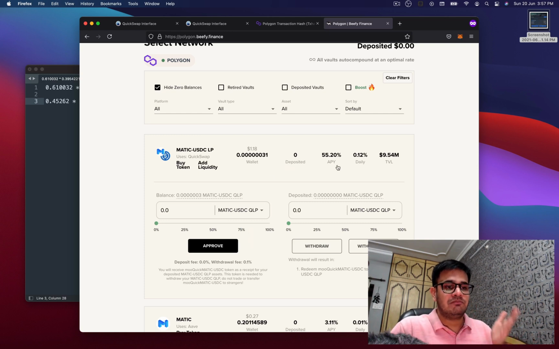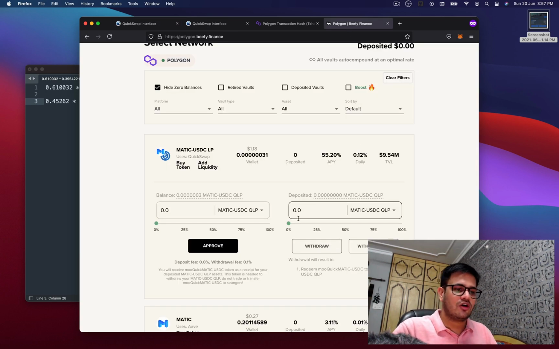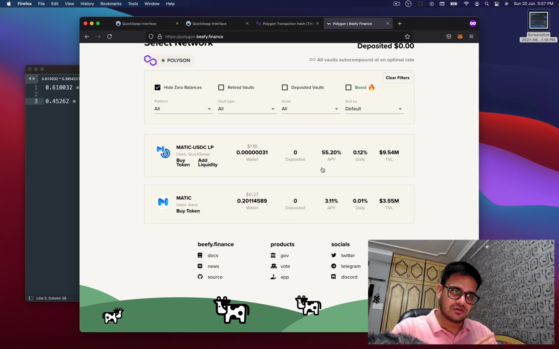So I could have added the complete liquidity that I own and given this to Beefy, and Beefy would in turn give me 0.12% interest on the token that I have. The token that I have is multiple zeros 307. It would have given me 0.12% interest on these tokens that I would have provided to Beefy, and the tokens would have increased. I'm earning fees in the pool, but I'm increasing my share as well. So double ways you're making money. But these come with their own caveats and risks, so please do your own research, DYOR, before doing anything.